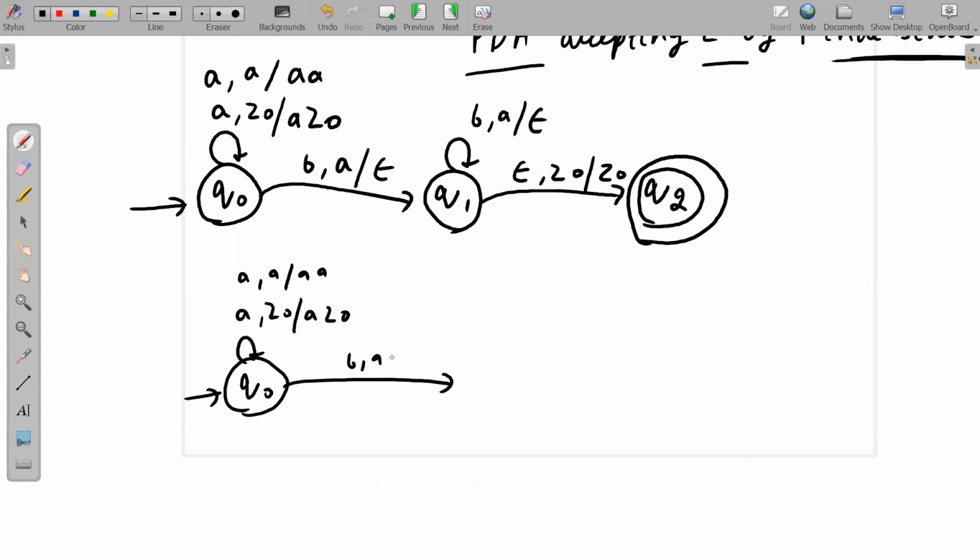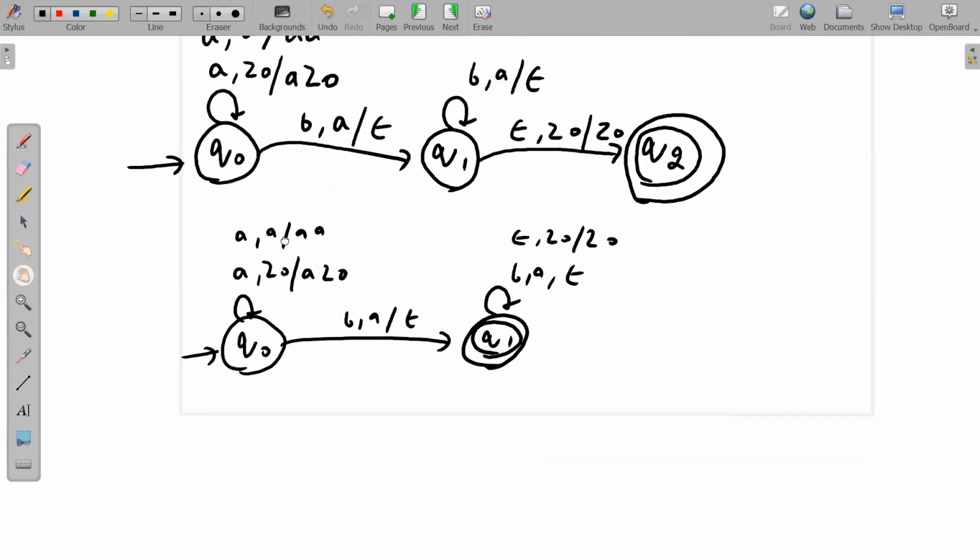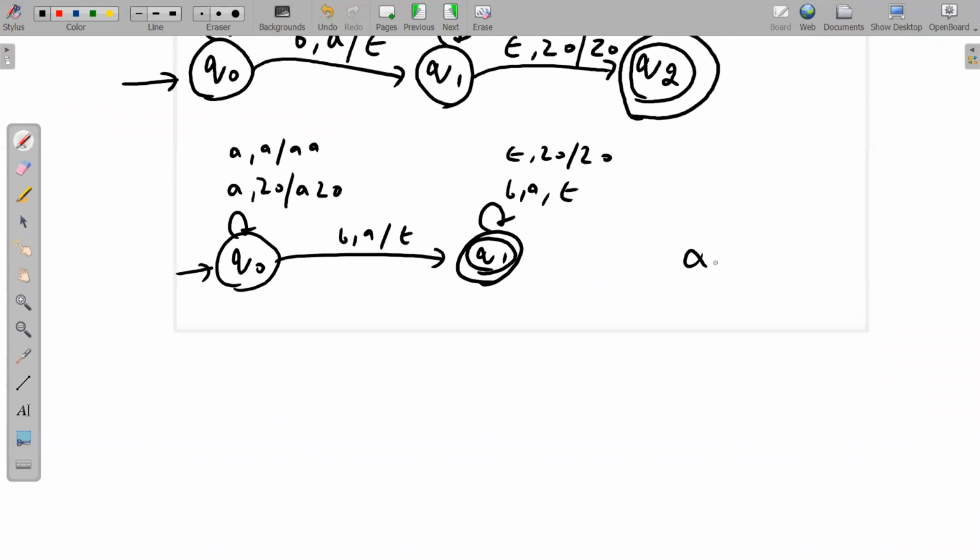So, null q1, null, and null z0. If we want to delete this state q2, then we should have a final state now, because we are accepting by final state. So we will keep this self loop here, null z0, and we will make q1 final. Now it will create a very big problem for us. Let me take some string. We take the string triple A B.